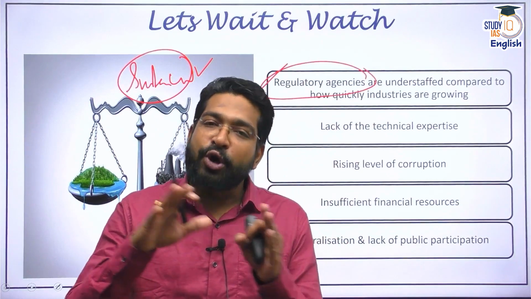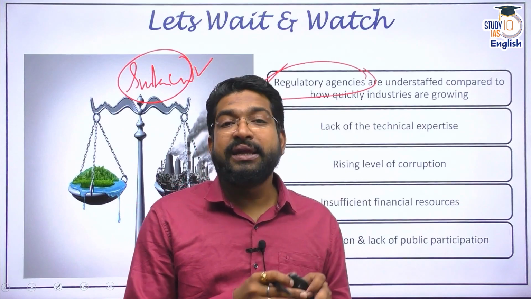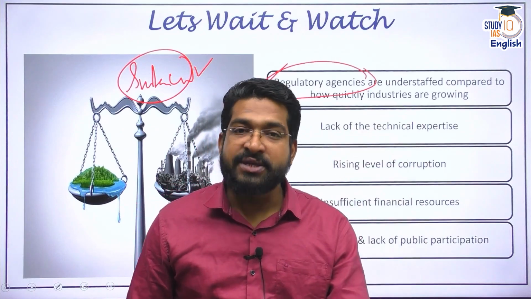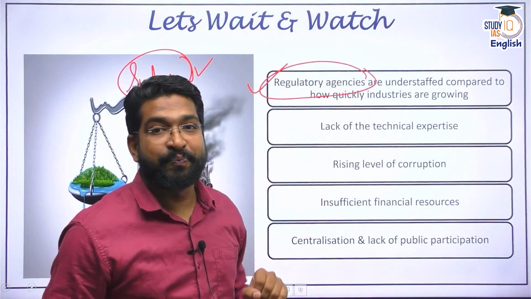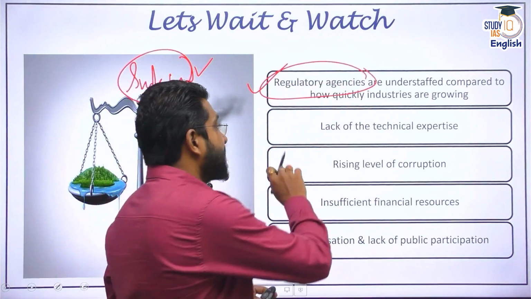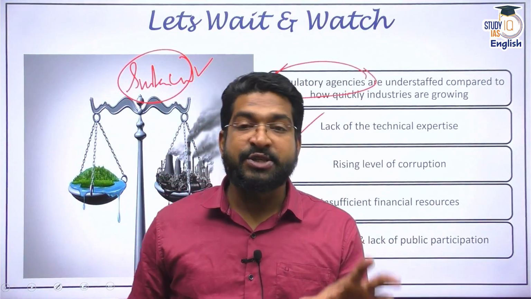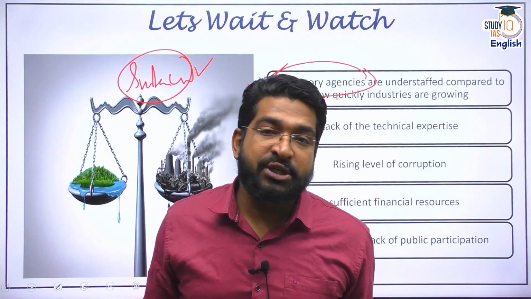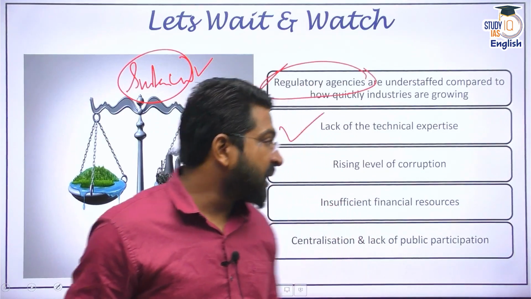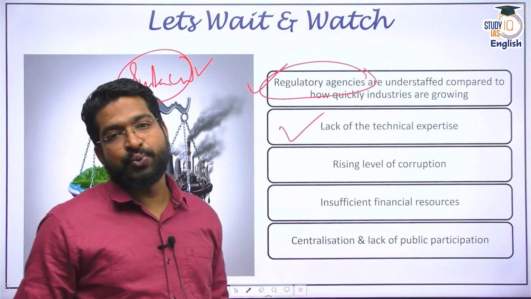In comparison to the amount of economic development and the amount of industries that are coming up, the number of inspectors and regulation officers is too low. Apart from that, there is a lack of technical expertise among the personnel involved in implementing these acts itself. I do not have to mention the rampant corruption that goes on in our country, ever-rising levels of corruption. These are big issues.